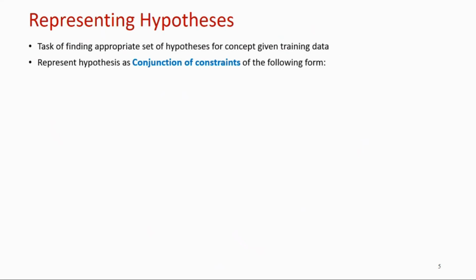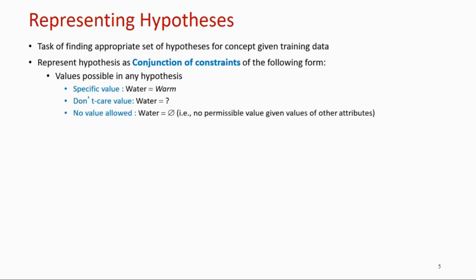Now, let's come to representing the hypothesis. The task is finding an appropriate set of hypotheses for concept learning in the given training data. A hypothesis is a conjunction of constraints. An attribute may take a specific value, like for water, it may be warm water or cold water.